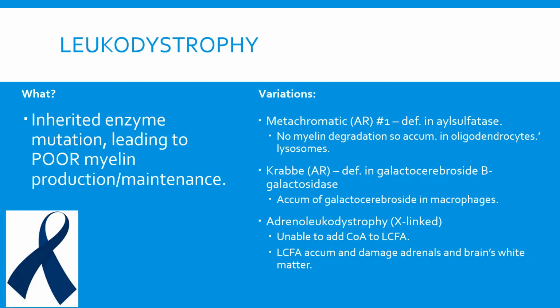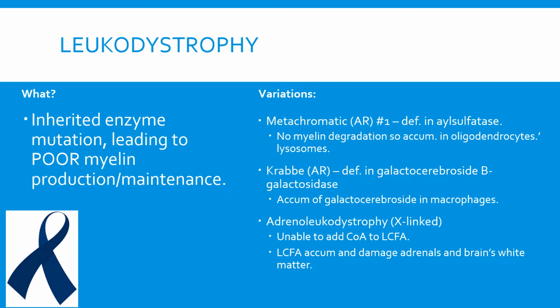Now let's talk about leukodystrophy. This is an inherited enzyme mutation that will lead to poor myelin production and maintenance. And the variations include metachromatic leukodystrophy, which is autosomal recessive. This is the number 1 leukodystrophy, and it is the deficiency in arylsulfatase. There is no myelin degradation, so accumulation of myelin in the oligodendrocytes' lysosomes will occur.